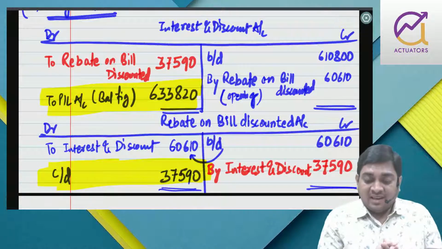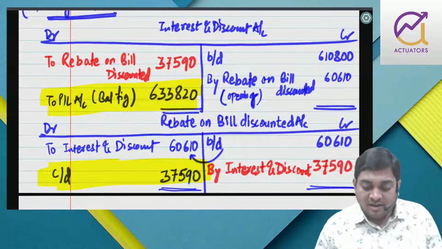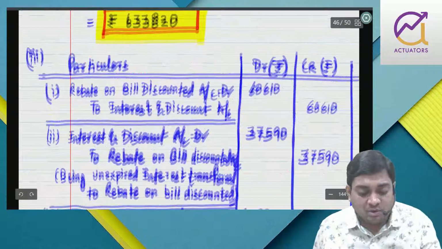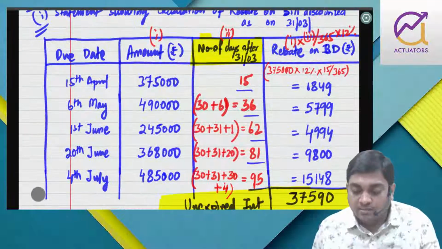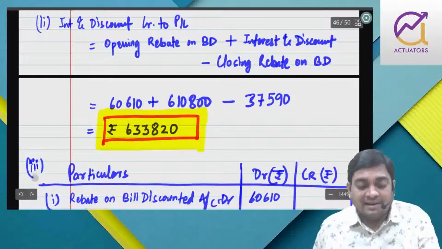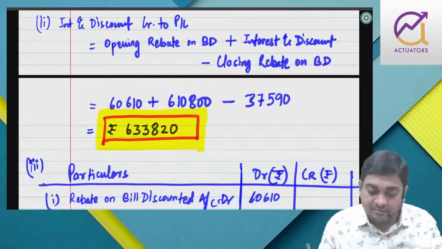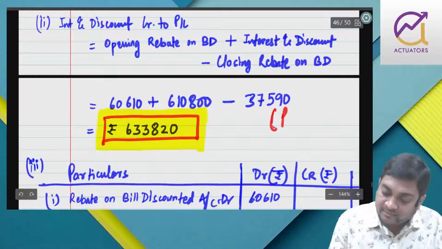So I have shown everything in this particular problem, and from next problem onwards, whatever they will ask, that one only I will do. So they might ask us to calculate only the rebate part, this small working note, or they might ask us how much it will be credited, and for this you have to prepare that part 1 anyway, otherwise how will you get this rebate.